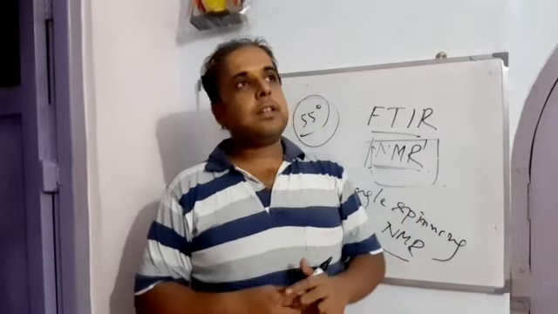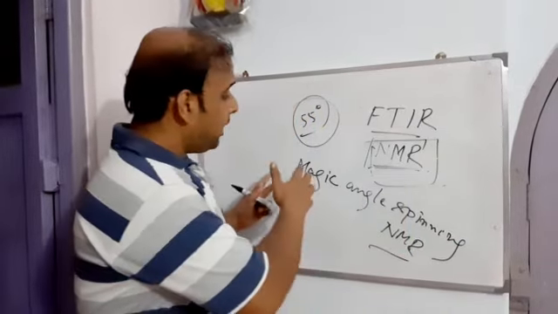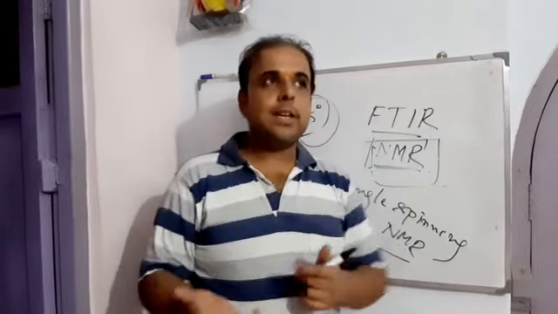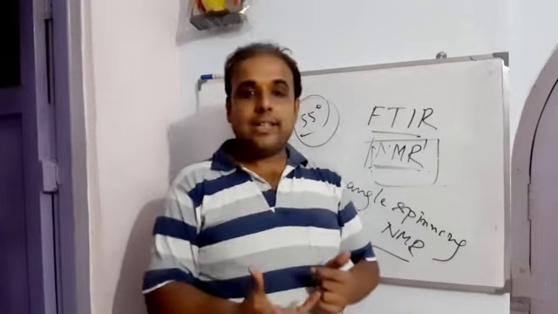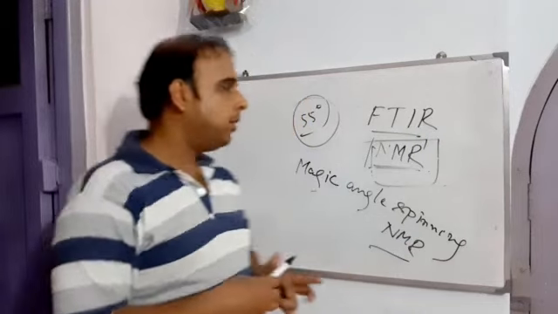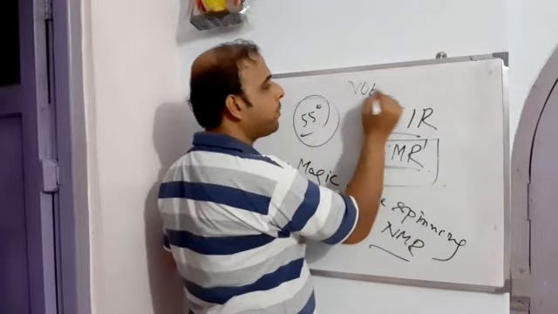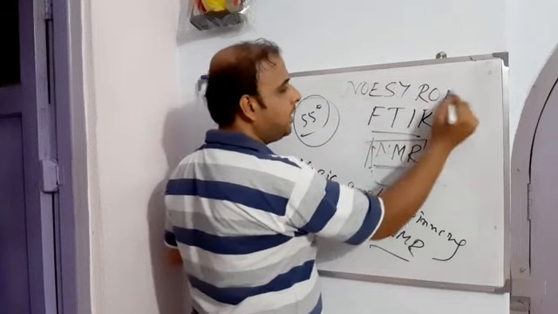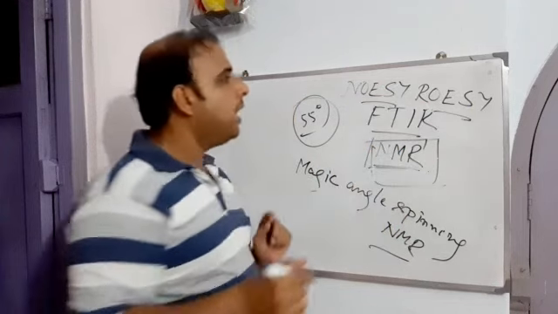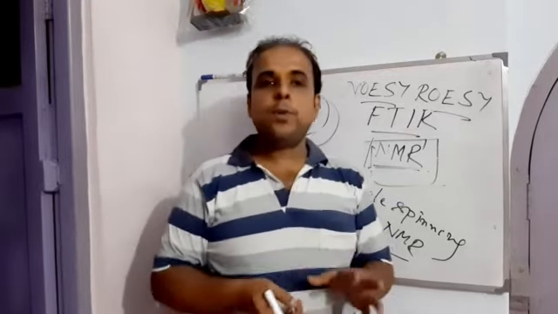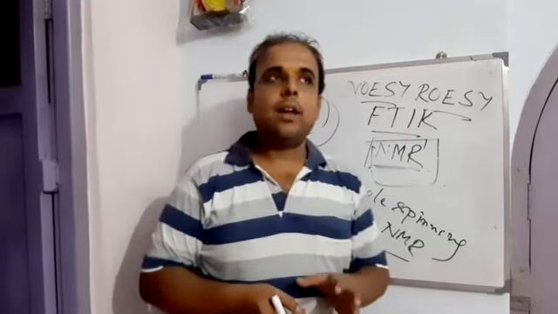So this is found to be one of them, magic angle spinning NMR. The other NMR techniques which are also of use are 2D NMR, like NOESY and ROESY, nuclear Overhauser spectroscopy. These 2D NMR techniques are also used to determine the structure of compounds attached to the bead, which are obtained from combinatorial chemistry. So this is all about NMR.